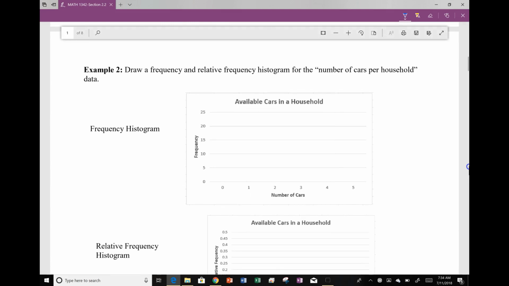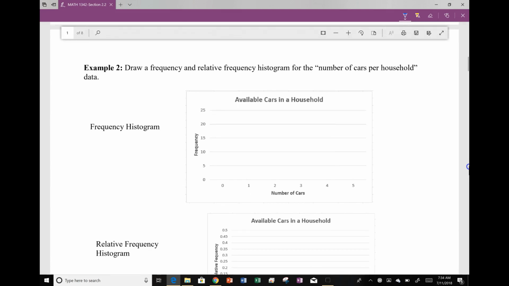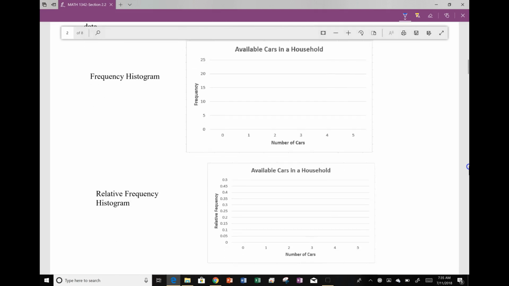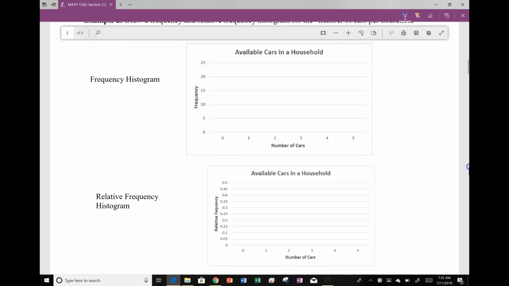Example 2 would like for me to draw a frequency and a relative frequency histogram for the number of cars per household. You will notice I already have these set up. I have titled the graph Available Cars in a Household. I have also labeled my horizontal axis with number of cars and my vertical axis with either frequency or relative frequency.